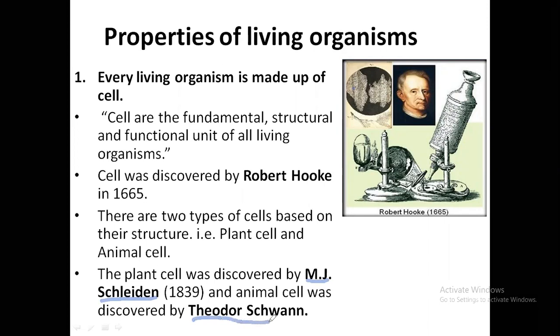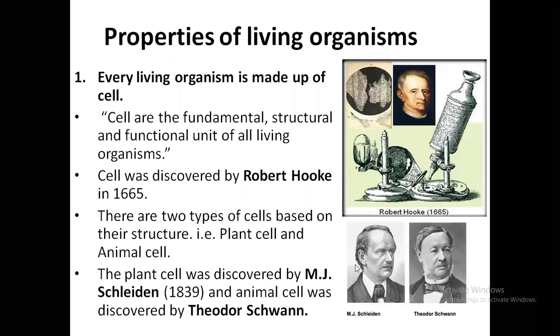In fact, what both of them did was they accumulated their findings about the plant cell and animal cell, and they put it in the form of a theory. So what was done by these two scientists, M.J. Schleiden and Theodor Schwann, was they put down whatever findings they had into a theory. Now when they put these two together, they formed a theory which is known as, we'll be looking at it in the next slide, the cell theory.